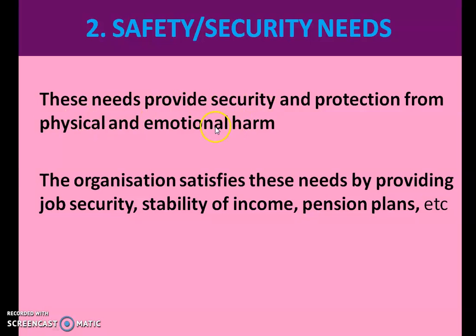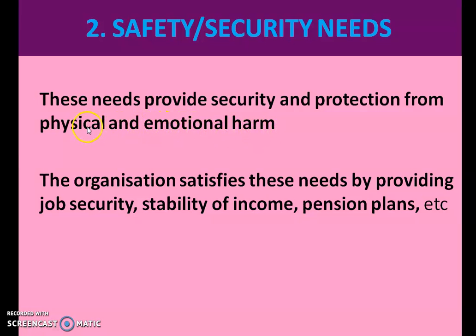Okay. Now the next level of need is the safety or security needs. This need provides security and protection from physical and emotional harm. From the individual point of view, a person needs security or protection from physical as well as emotional harm.